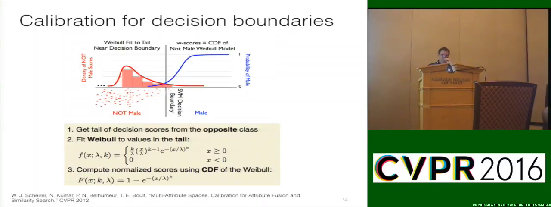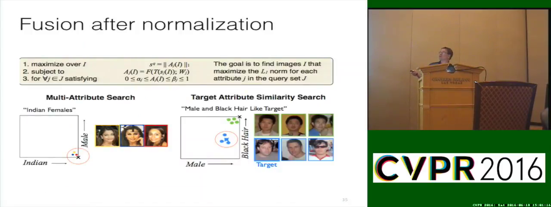So we can now use this as a way of redefining or recalibrating our boundaries in terms of decisions, in terms of EVT, where we get the tail from the scores of the opposite class. So if I'm on the male class, I go get all of the not male scores, fit the extrema, in this case the maximum, to them, and I can fit a Weibull to the tails. This gives us our Weibull, and then we get our normalized probabilities using the Weibull CDF, or the W-score, which is given by this formula. This allows us to normalize the scores, and we had a CVPR paper in 2012 where we used this for fusion of multiple attributes.